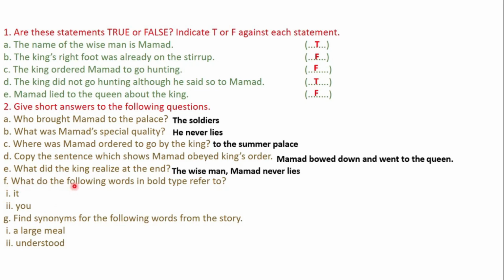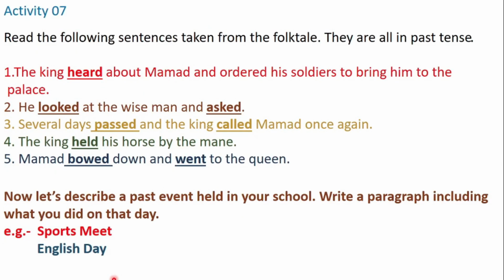Letter F. What do the following words in bold type refer to? It refers to the lie, and you refers to the queen. Letter G. Find synonyms for the following words from the story. A large meal, feast; understood, realized. That is the end of this activity. Let's move on to activity 7.